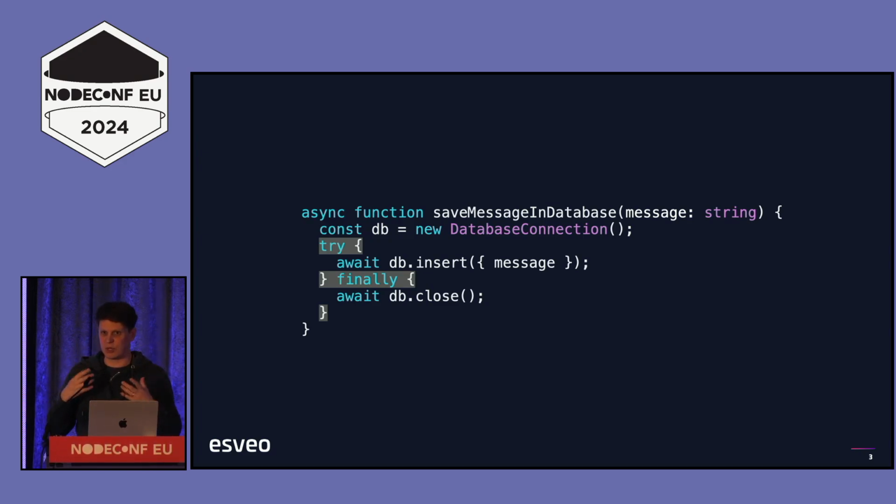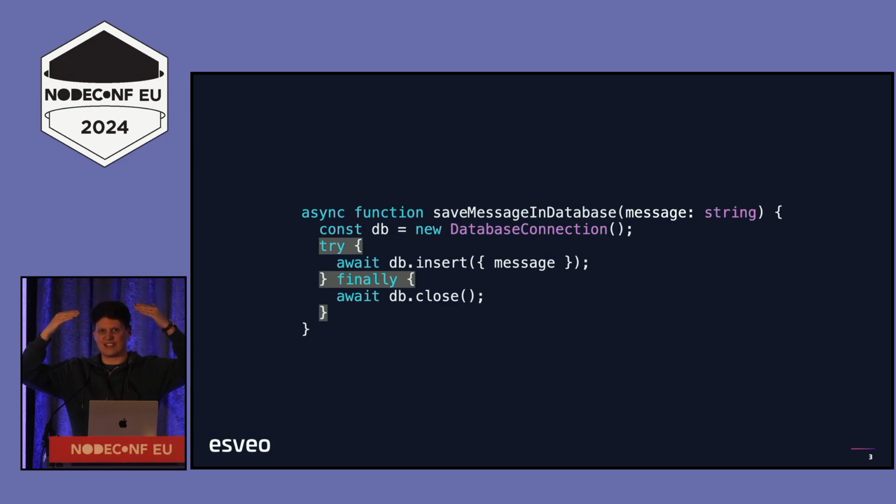Inside this block, we can do whatever we want with it. At the end of it, we're going to close it. And then once we leave this block, after the try finally, we really don't want to be touching the database at all because it has been closed already, and we are no longer in the safe space of this try block. So we want to avoid this.